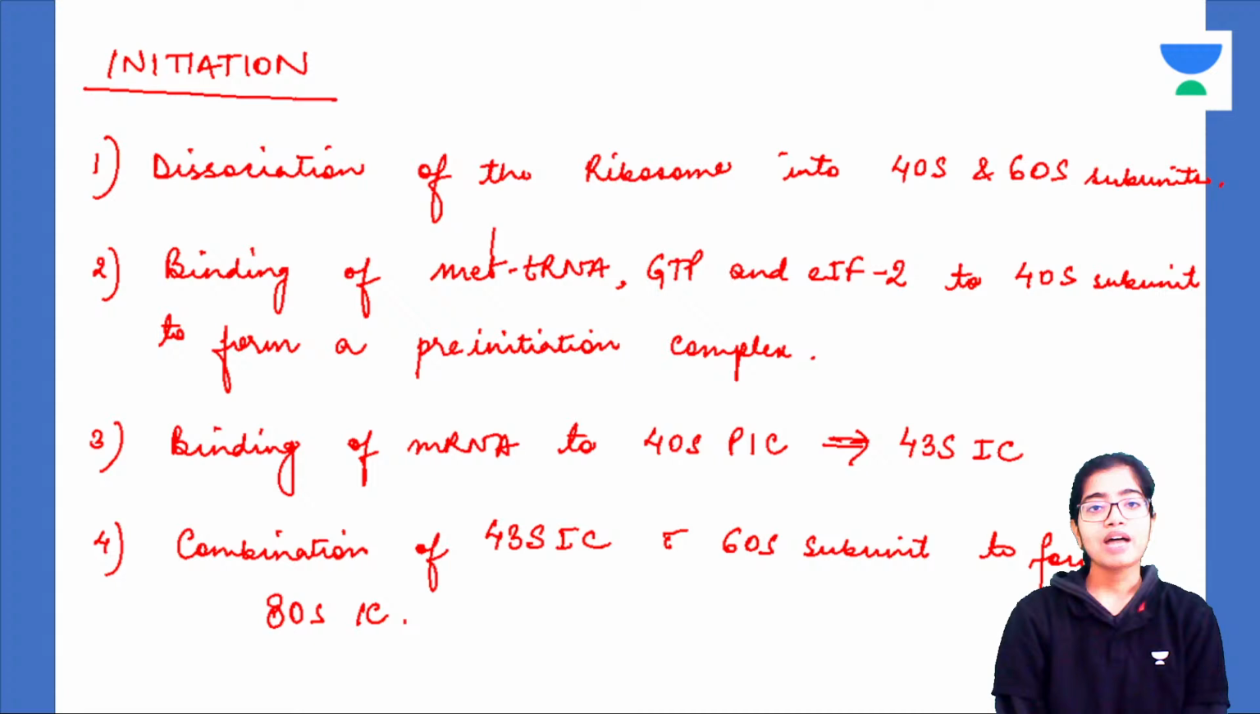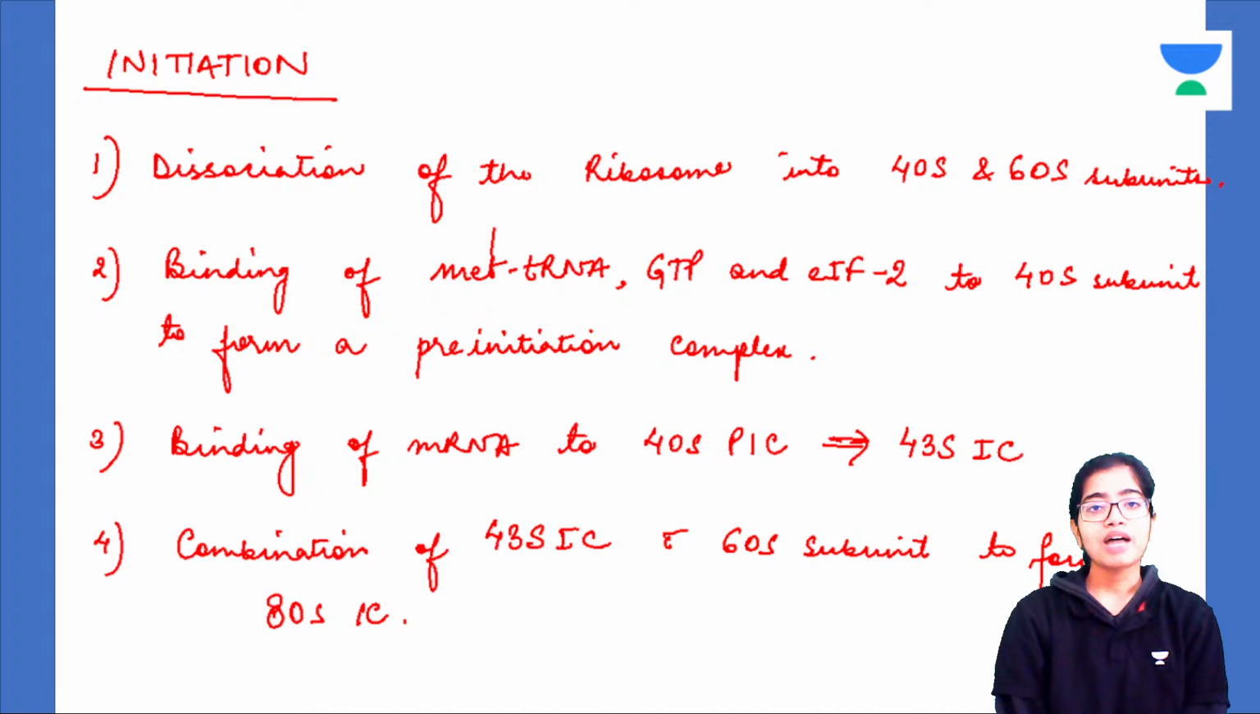Understood? So we'll quickly see the steps. The first step is ribosomal dissociation into the 60S and the 40S subunits. Now, similar to the single strand binding proteins, which were preventing the two DNA strands from annealing together, initiation factor 3 and initiation factor 1A will bind to the 40S subunit to prevent 40S and 60S from sticking together.